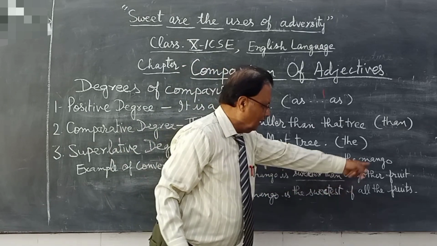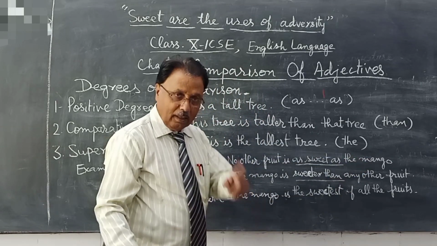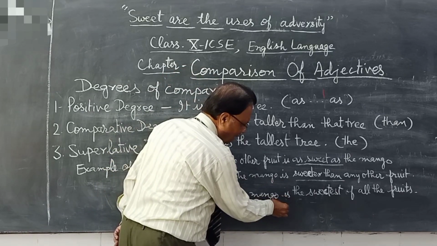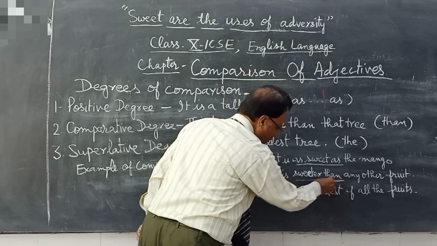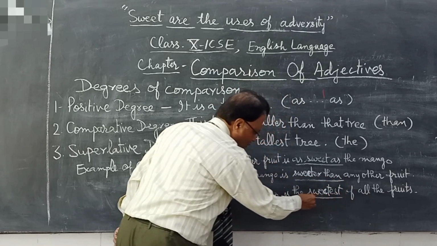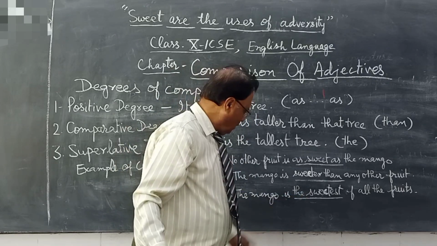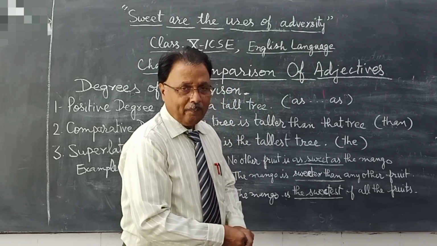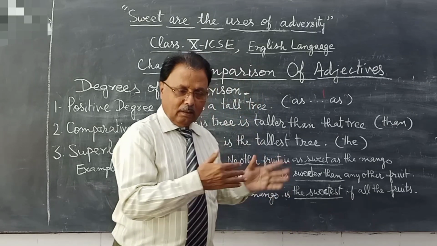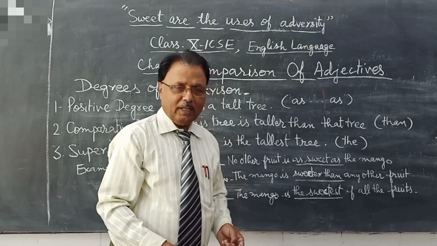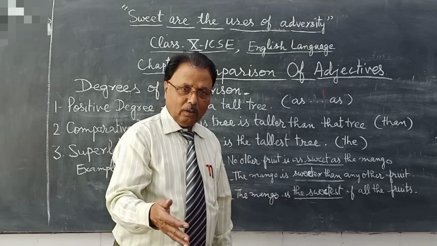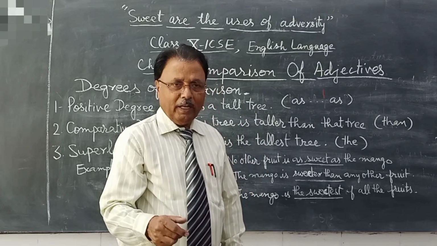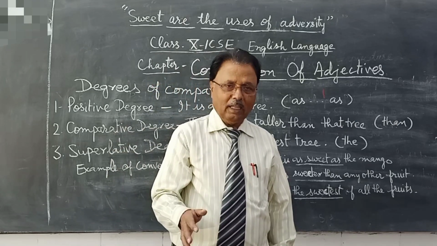Okay, sweeter than any other fruit. But in superlative degree, the mango remains the mango, is remains is, and in place of sweeter than, we use the sweetest. The mango is the sweetest of all the fruits. That's all, students. In this chapter, various examples are given below this discussion. Then there is an assignment. You will have to do that assignment. Okay.